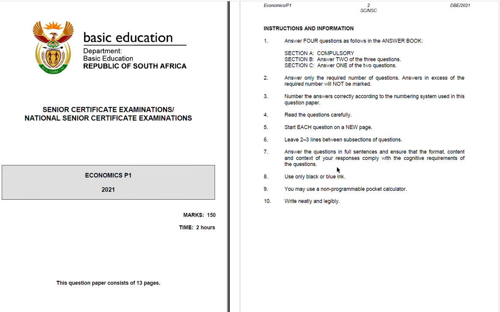And then number 7, answer the question in full sentences and ensure that the format, content, and context of your response comply with the cognitive requirements of the question. So make sure that each and every question that you respond to, it is in full. Do not use WhatsApp jargon. Do not use what you normally write on WhatsApp status or what you write on Facebook or even on Instagram. Make sure that you are writing professionally and the way that you have been taught in class.